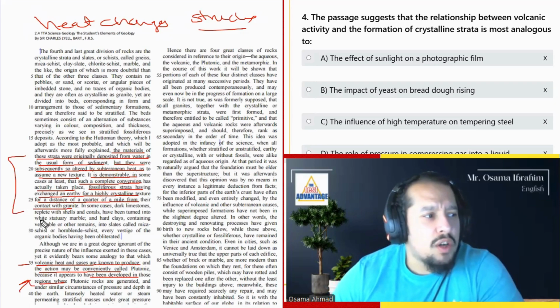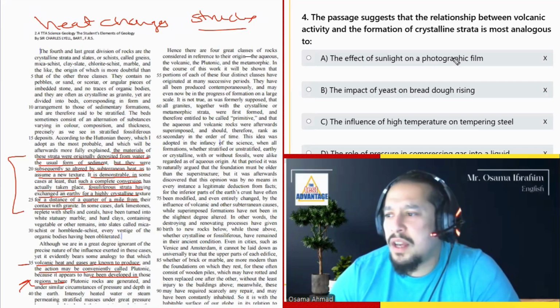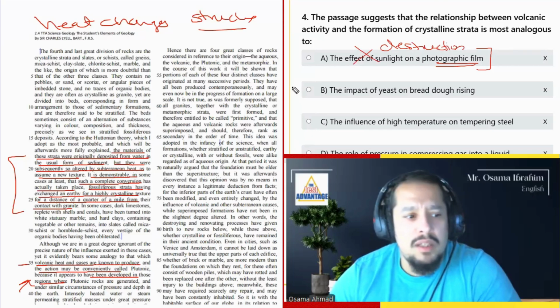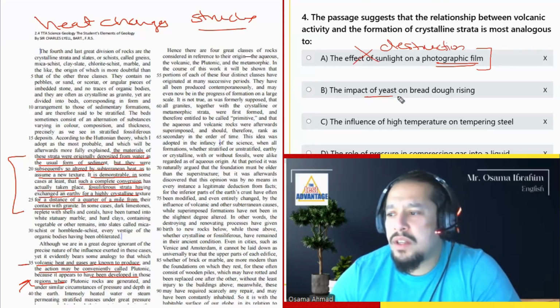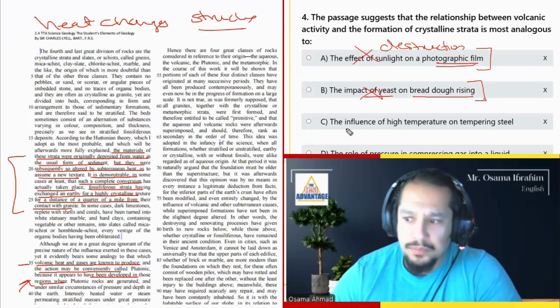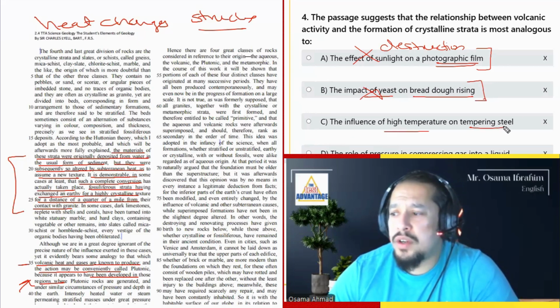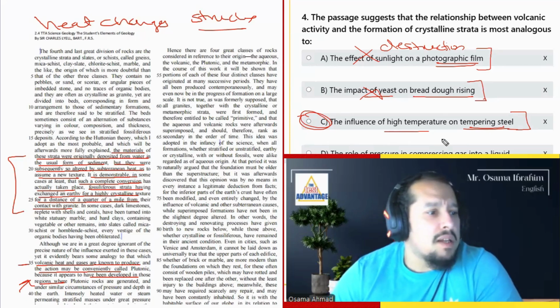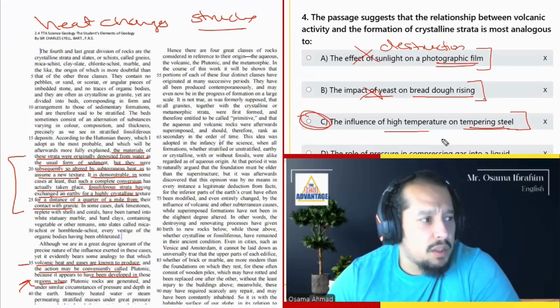It's heat and structure. So the effect of sunlight on photographic film that shows destruction. So no, right? As in heat, changes in structure. The impact of yeast on bread dough rising, it doesn't change the structure. The influence of high temperature on tempering steel, right? Answer C. What would happen لو عندنا high temperatures on tempering steel?